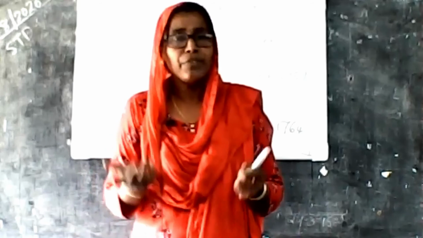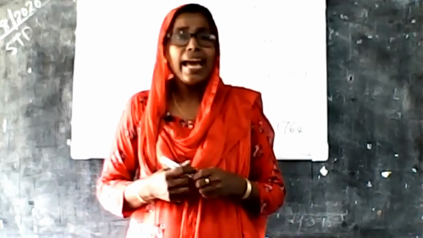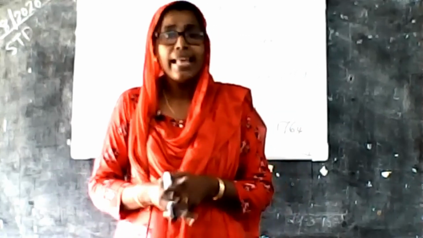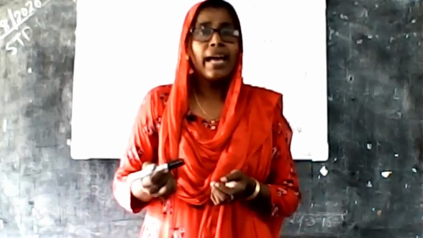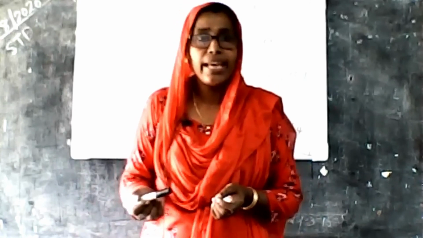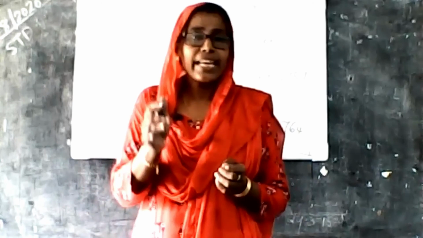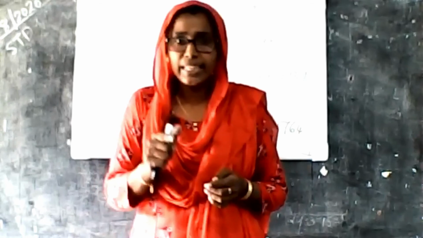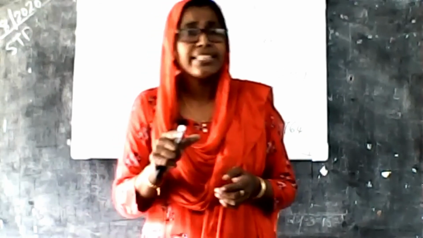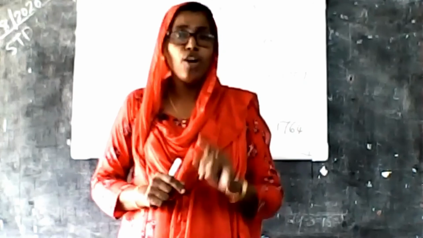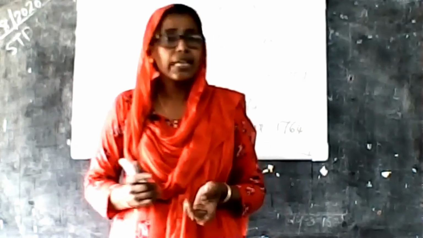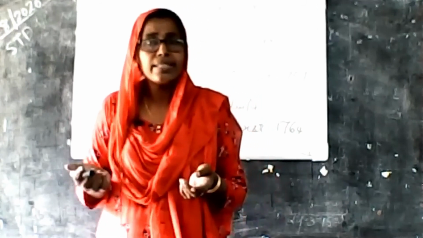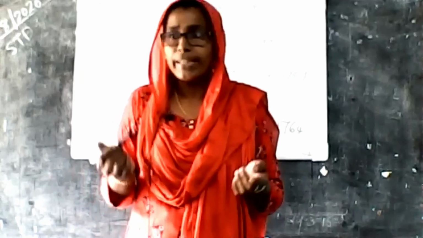Then we studied the competition for the monopoly of trade. Firstly, the competition started with the Portuguese and Dutch, and both were defeated at the very beginning. Then the French and English came and started their conflicts. They started a war known as the Carnatic War. Where is the Carnatic region located? The major part of modern Tamil Nadu was known as Carnatic in those days. In this war, the English were the final victors.